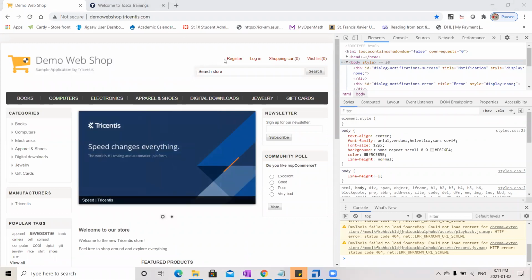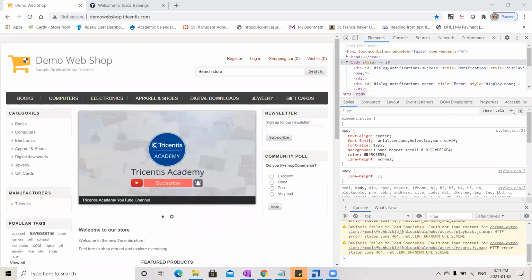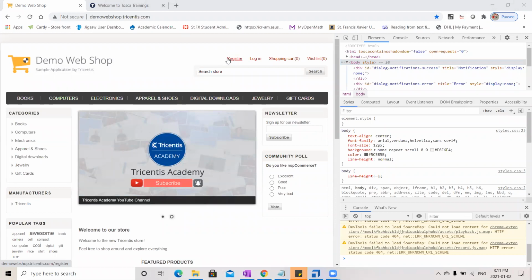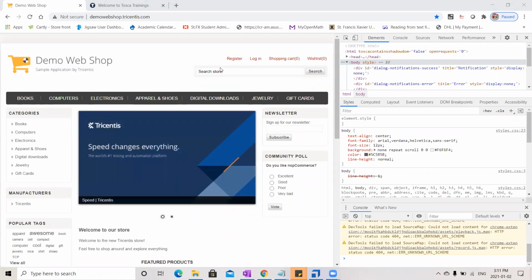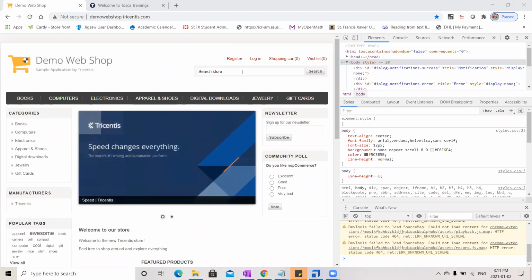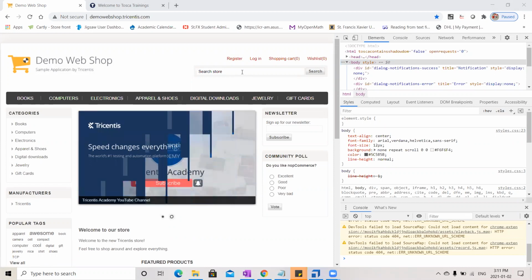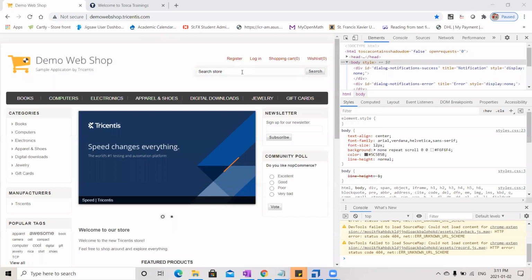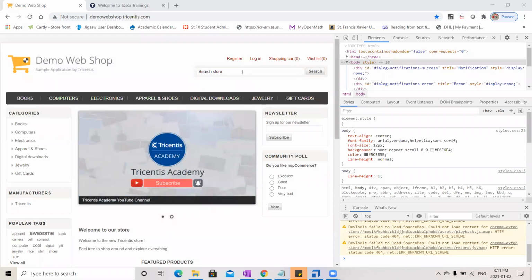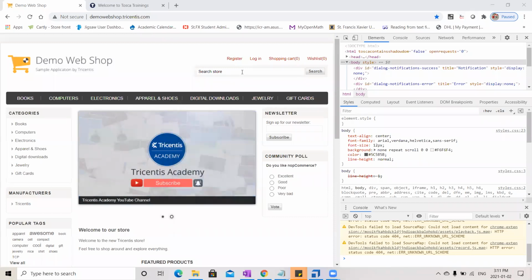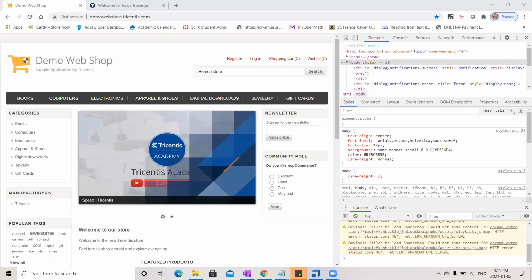Okay. So take this register button over here. Now I want Tosca to go and click on it. So I want to tell Tosca to go and click on the register button. Then Tosca should know how it can identify that particular button. It should have some properties so that it sees which control has these properties, goes to that control, and performs some operation on it. That is how I can tell Tosca. In order to say this to Tosca, I should know the properties of my register button.